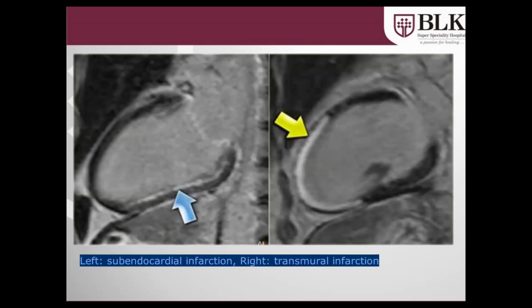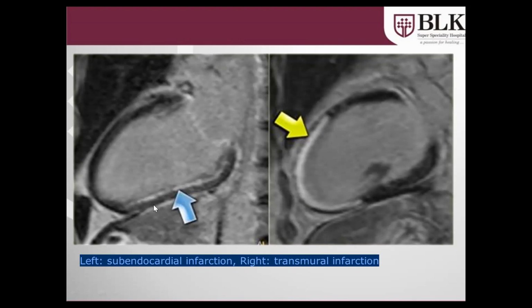Before we move ahead, I want everybody to be on the same page. So here we have this image. In this, the blue arrow is showing this bright white line in the subendocardial region, which suggests there is an area of myocardial infarction, and it is involving less than 50%, close to 25% of the total thickness of the myocardium.